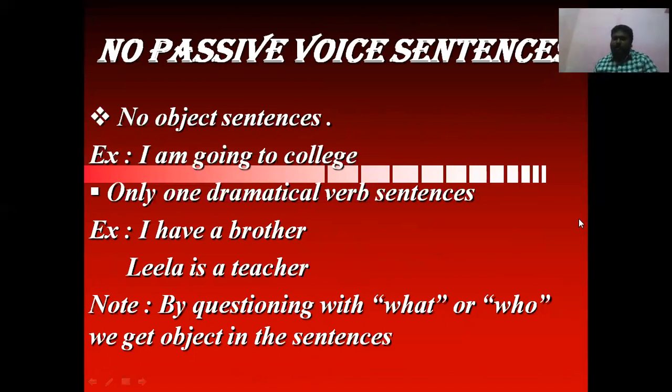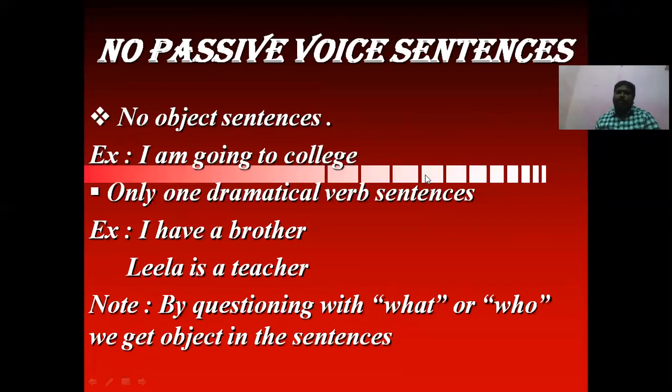No passive voice sentences. There are 6 types of sentences in English which do not take passive voice. First one, no object sentences. If a sentence has no object, then immediately you may have got it out. How can we recognize the object of the sentence? Very simple. By questioning with what or who, we get the object in the sentence.